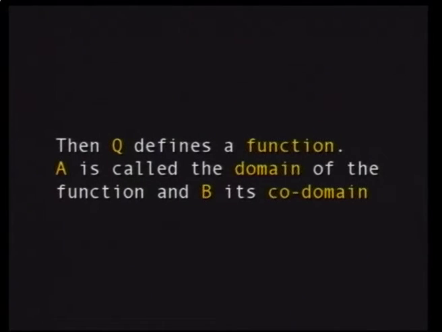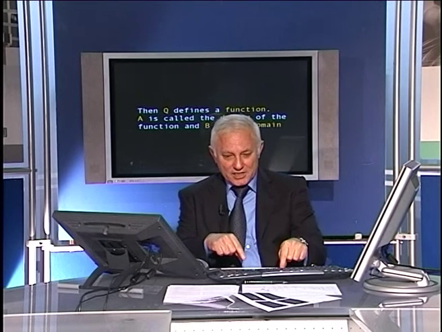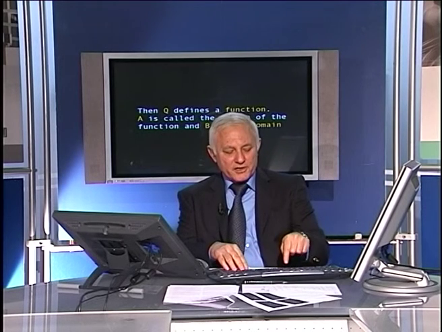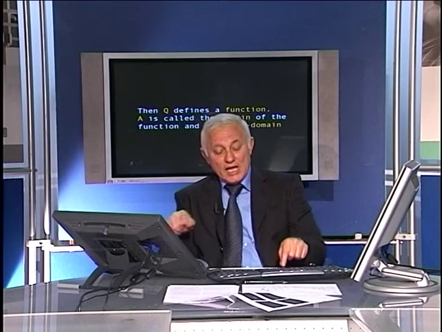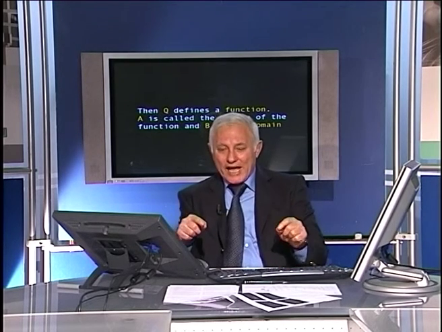And a function Q is a relation of ordered pairs relating elements of A with elements of B pertaining to a certain rule, but such that we have to make sure that an arrow emanates from every point in A. In other words, there are no elements that have no correspondence in the other set B. And at the same time, every element in A emanates only one arrow in the image set B, not two arrows.